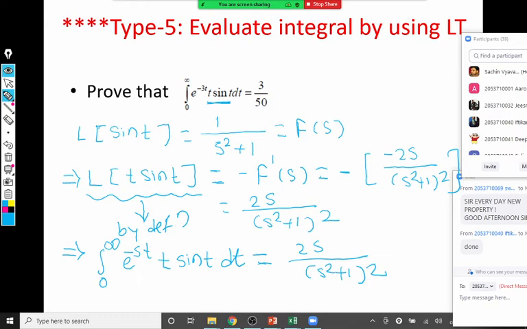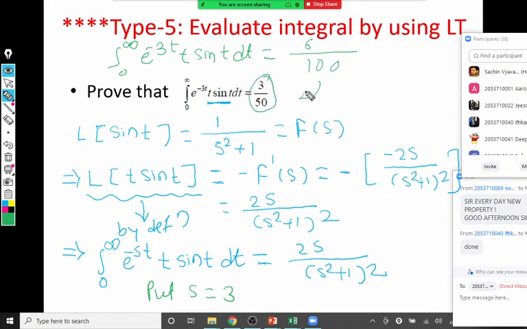Now the last step is left. We don't want e raised to minus st, we want e raised to minus 3t. So put s equal to 3 on both sides. We get the integral 0 to infinity of e raised to minus 3t, t sin t dt, is equal to, putting s as 3, 2 into 3 is 6 upon 3 square is 9, 9 plus 1 is 10, 10 square is 100. 6 by 100, and that's 3 by 50.